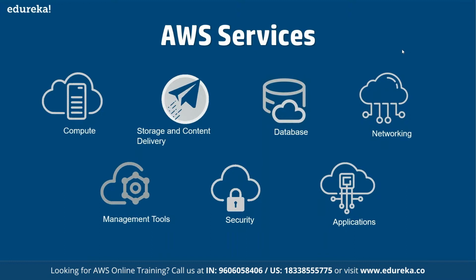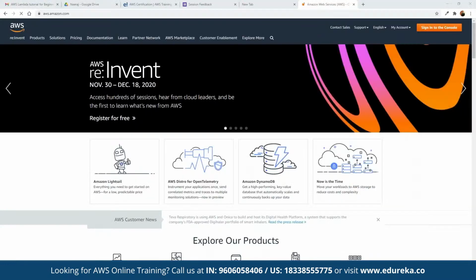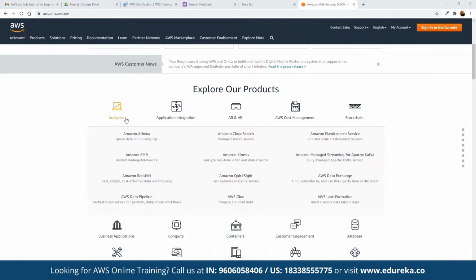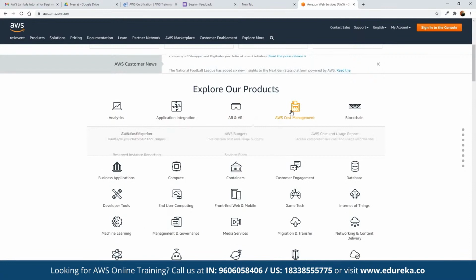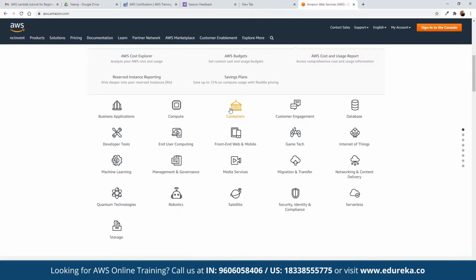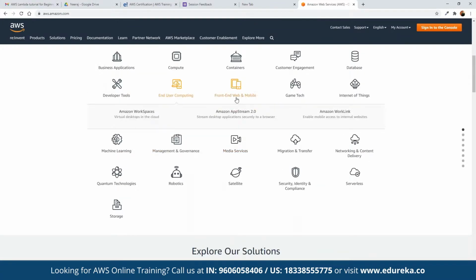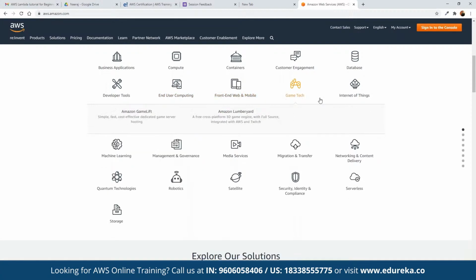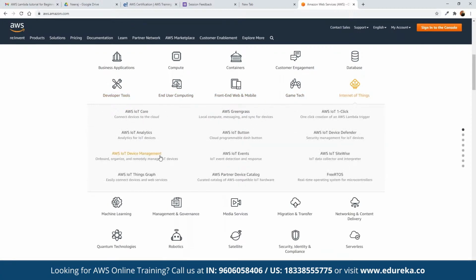So here we'll be able to see the services listed under analytics, application integration, AR/VR, cost management, containers, end user computing, front end, game tech, and Internet of Things. In total, we have more than 175 services offered under the entire category.